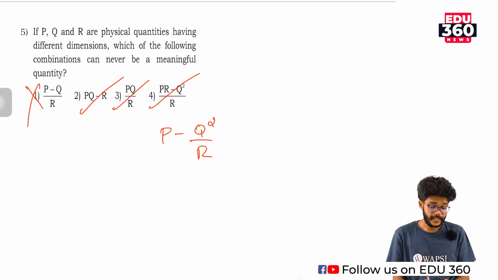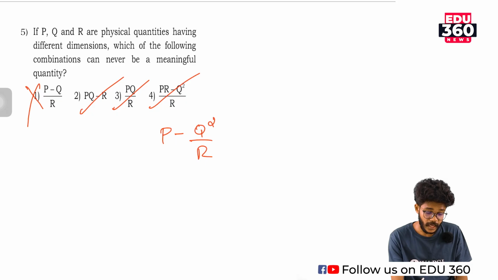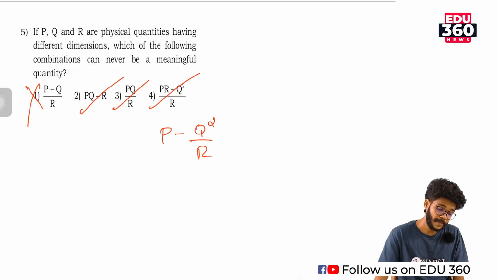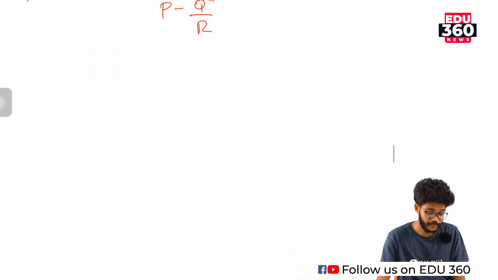The one and only one which has a mistake is the first option, P minus Q. They are already saying that they have different dimensions, so P minus Q has different values. So P minus Q is the incorrect option. So the quantity that can never be meaningful is P minus Q, option A.